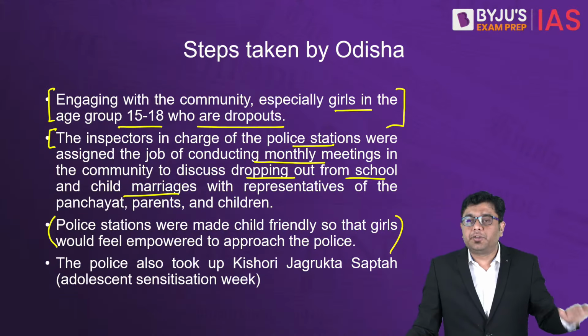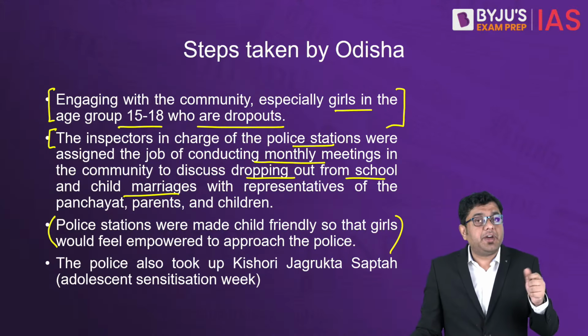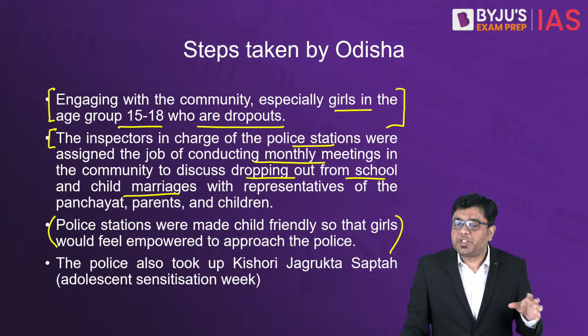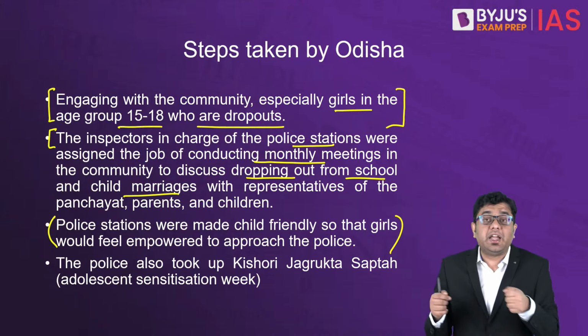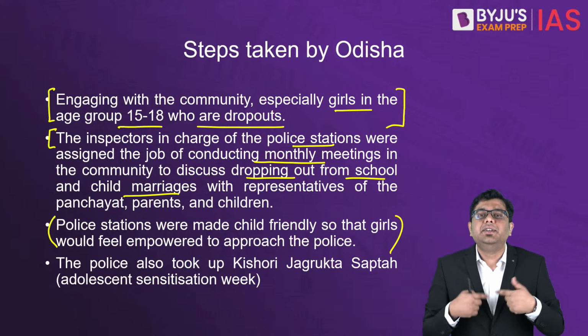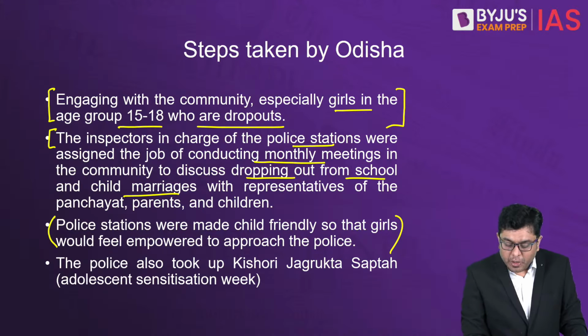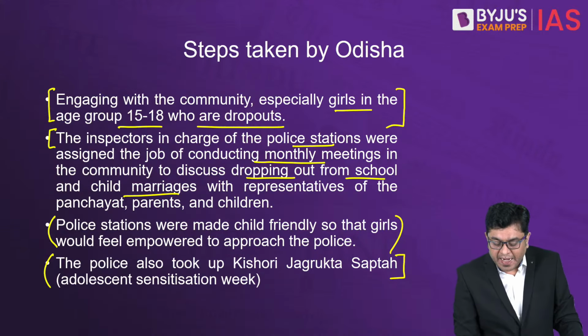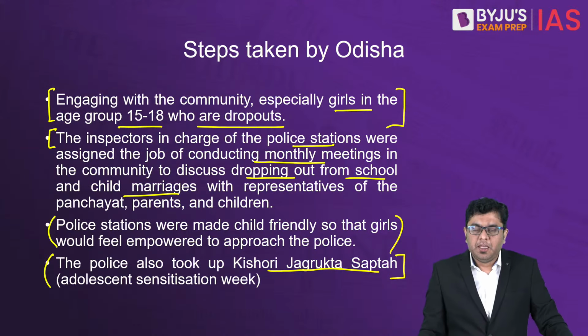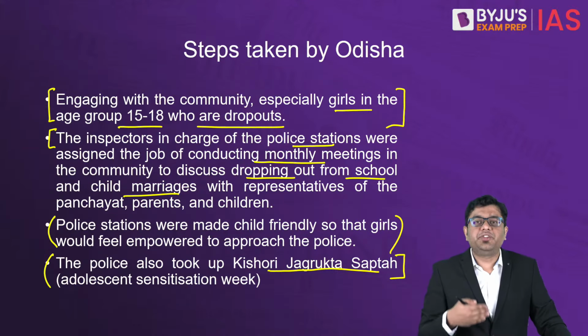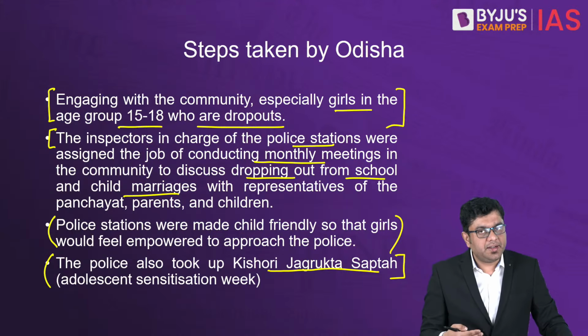Then, police stations were made child-friendly so that girls who in certain cases are forcibly put into child marriage, or who are married off at a very young age, can approach the police directly and seek justice for themselves. And the police also took up an awareness program, Kishori Jagrukta Saptah. So thereby again, the police is trying to raise awareness.